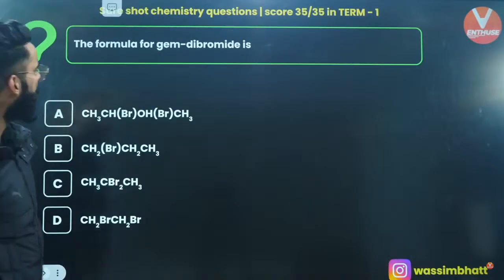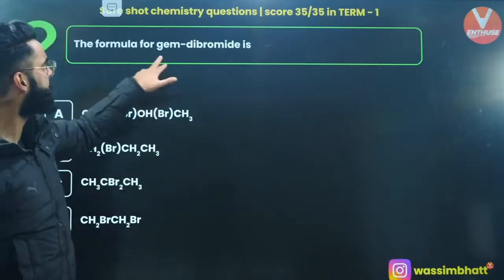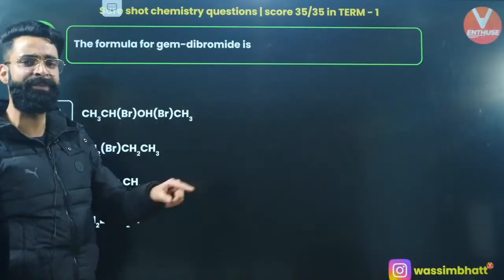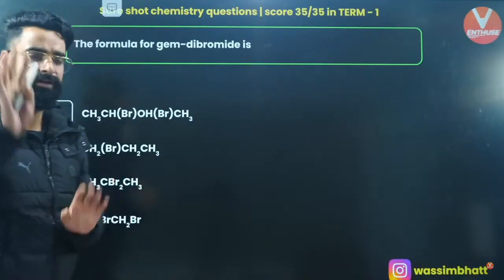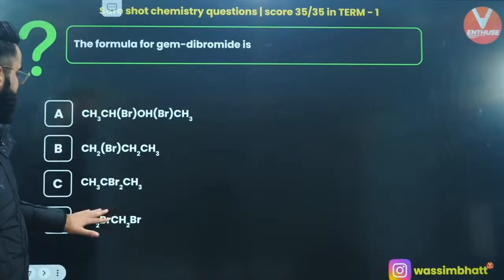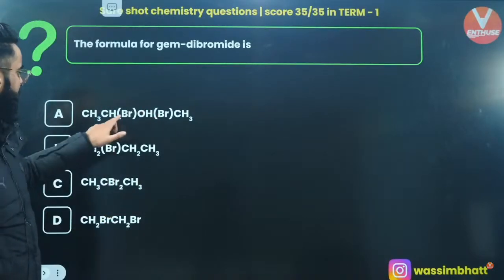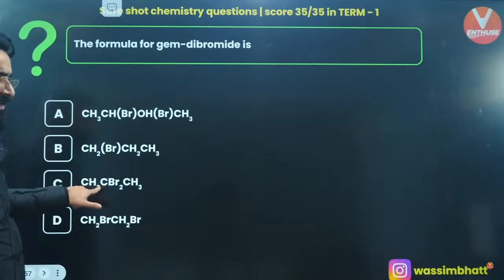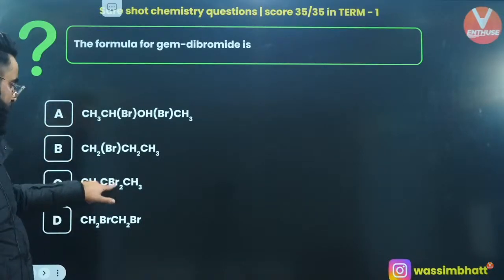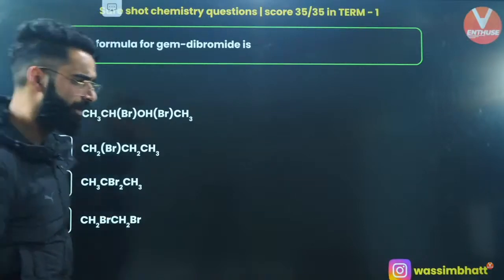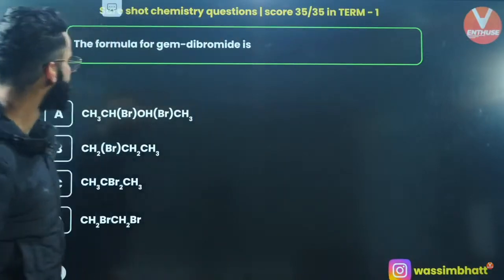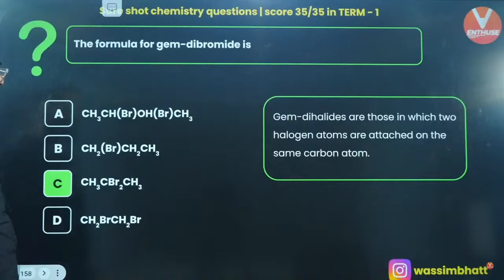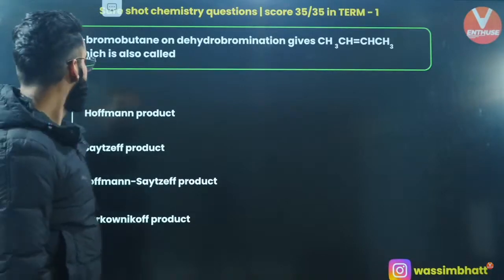Absolutely. One more. The formula of gem dibromide. In case of gem dibromide, two bromine atoms will be attached on the same carbon. Have a look at option C. At option C, do we have two bromines attached on the same carbon? Absolutely. So option C is the example of your gem dibromide, geminal dibromide, right?